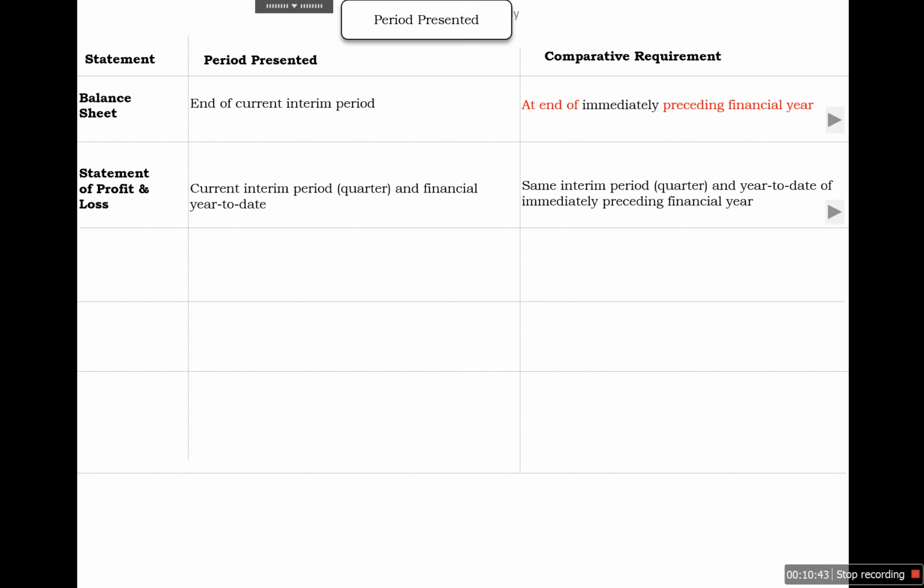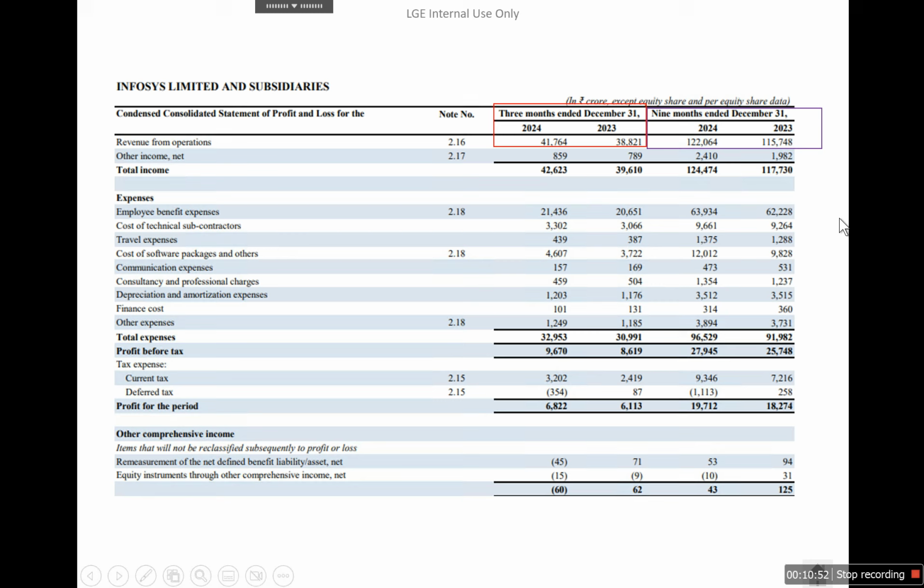And for comparatives, we need to provide the same interim period, that is December 23, and YTD of the immediately preceding financial year, that is YTD December 23. So here we can check the 3 months, December quarter for 24 and December quarter for 23.